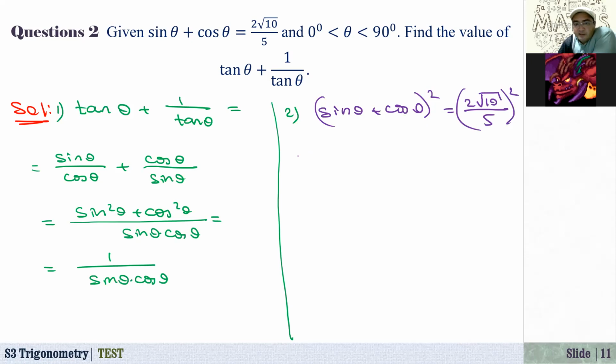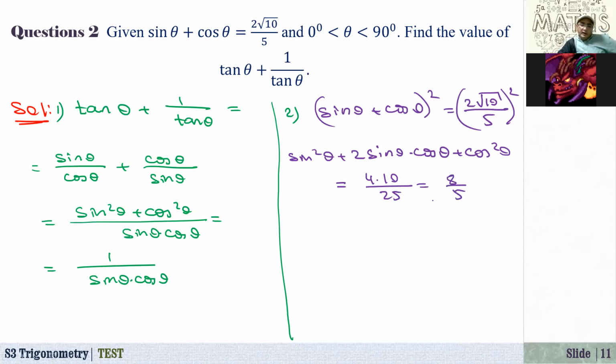On the left hand side, we have sine squared of theta plus 2 times sine of theta times cosine of theta plus cosine squared of theta. On the right hand side, we have 4 times 10 over 25, and the highest common factor of 10 and 25 is 5, so we can reduce this fraction by dividing both numerator and denominator by 5. This is 8 over 5.